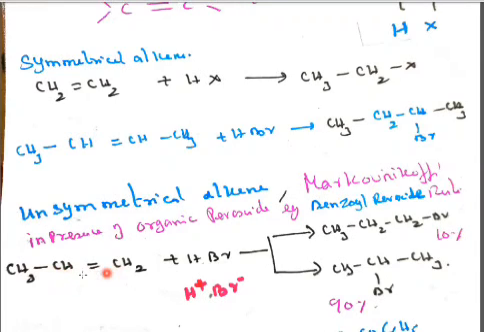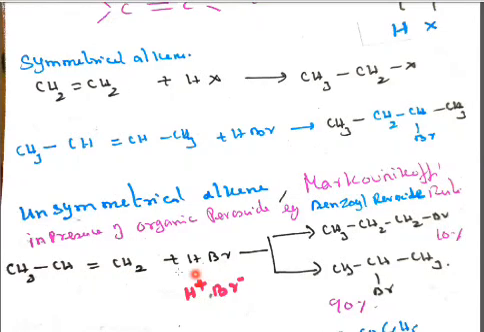Because these two are unsaturated hydrocarbons, the unsaturated carbon should have very little hydrogen. Only that carbon, this negative part will go and attack. That is called the Markovnikov rule. In the presence of any organic peroxide, for example benzoyl peroxide as the catalyst, there are two possibilities. This Br minus can attack either this carbon or this carbon.